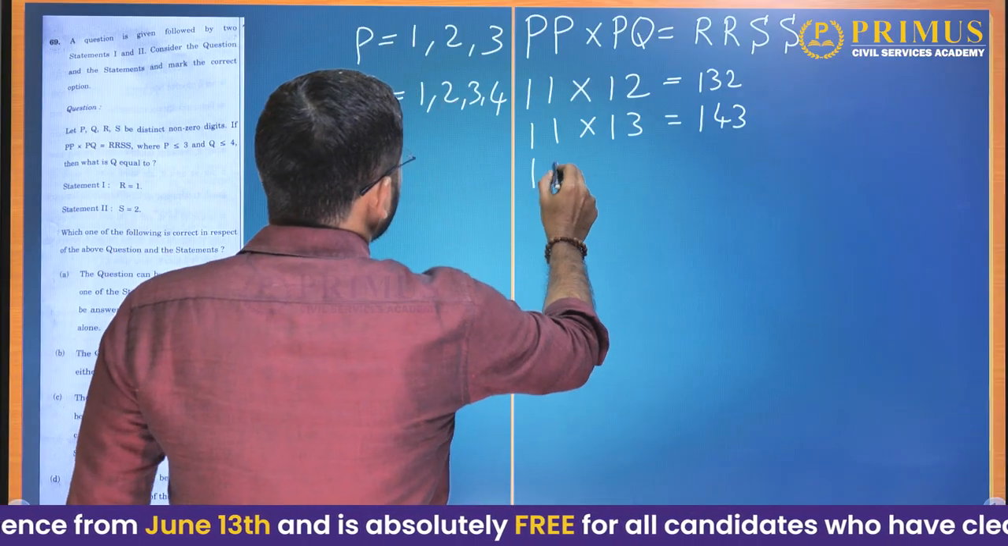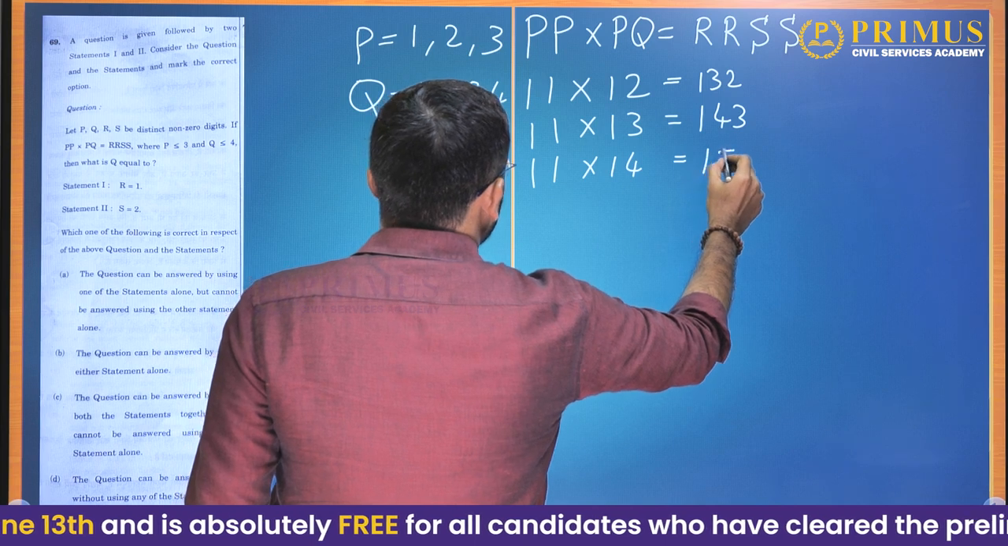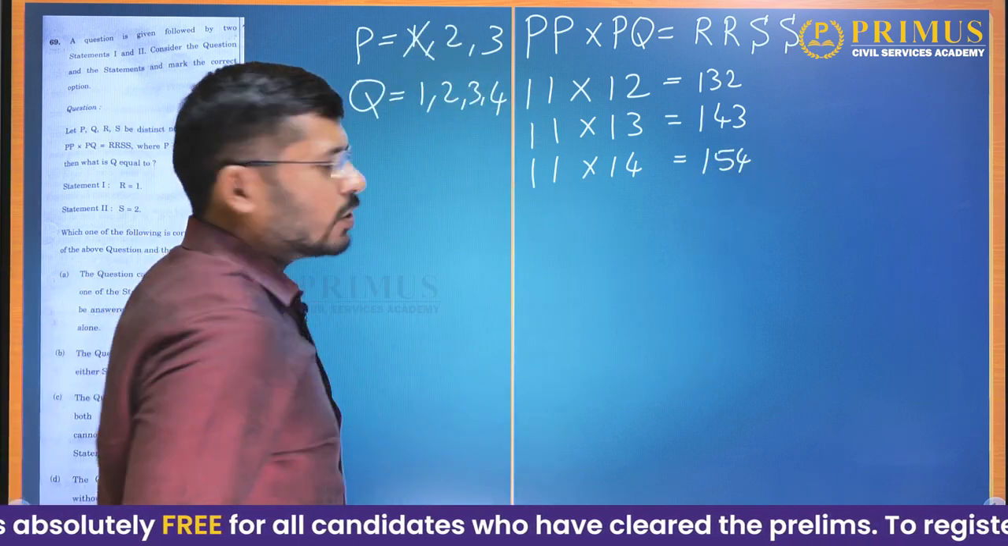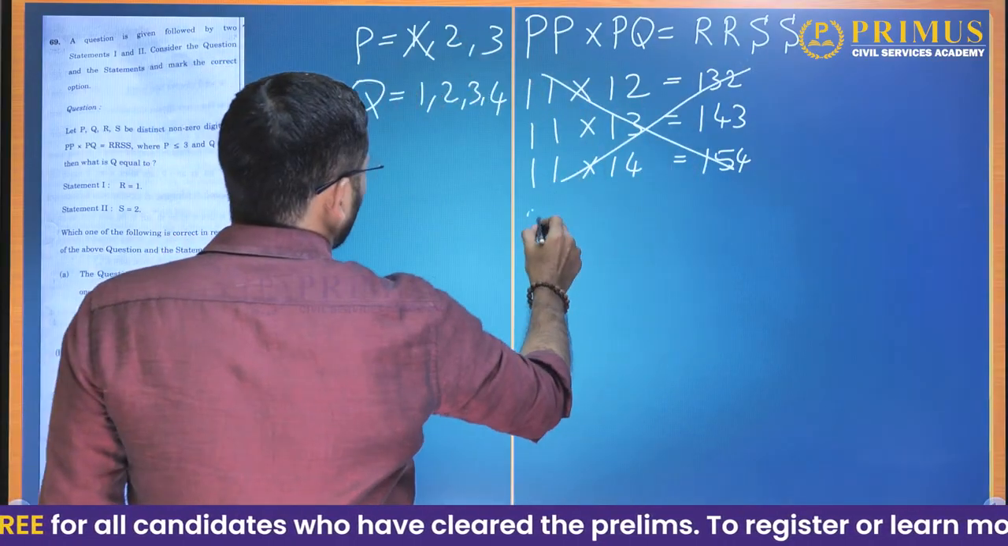Okay, then let us try 11 into 14. This is 154, a 3-digit number. So P is equal to 1 is not a valid case at all. Okay, done. Then let us try P is equal to 2.